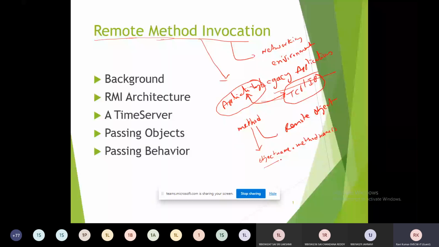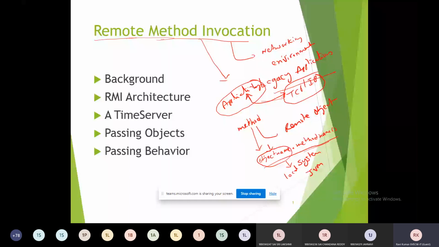But the thing is, this object, whatever you are using in our program, exists in our system only. Am I right? The object which we are using is available and running in our system, where our application is running. So this is called the local system. All the objects that we use to make method calls are running in the same JVM where we are developing the application.